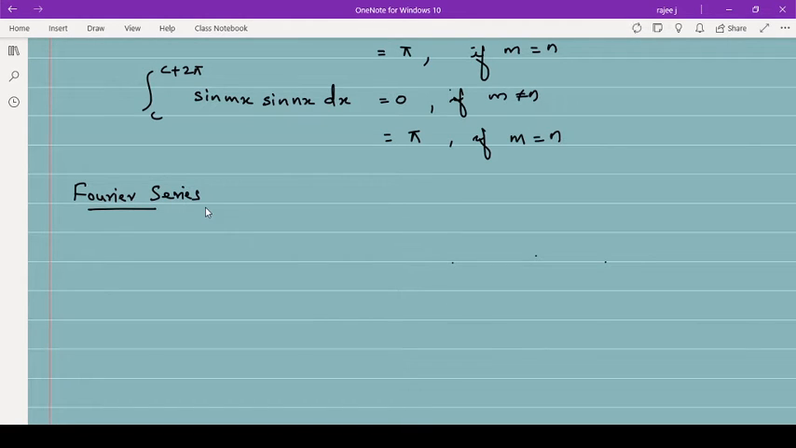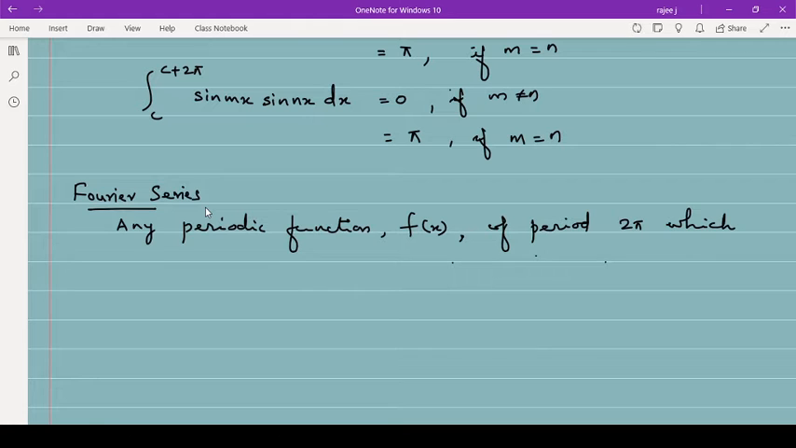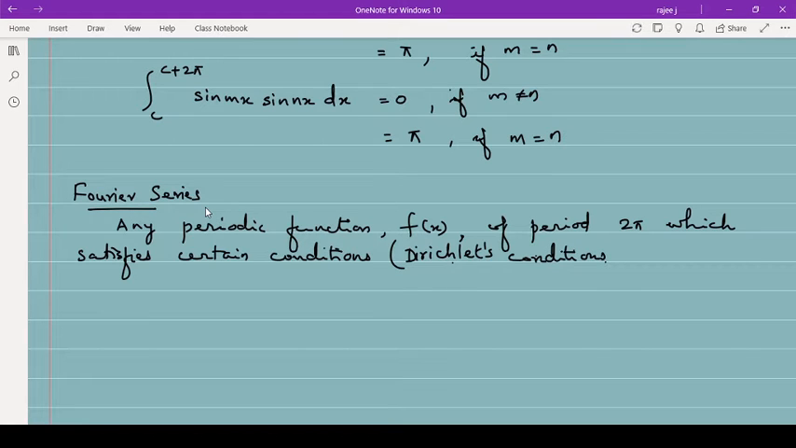So Fourier series means any periodic function f(x) of period 2 pi which satisfies certain conditions, and those conditions are called Dirichlet's conditions. I'll tell you what that is.